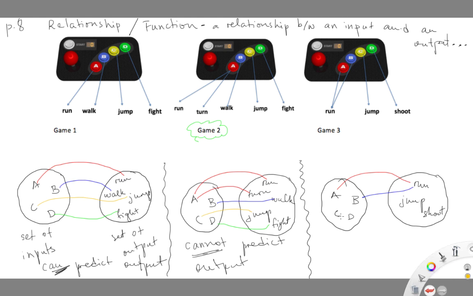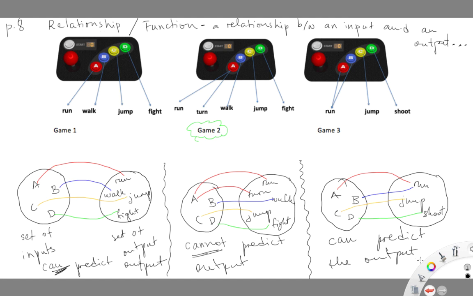If I press C, my guy jumps. And if I press D, he shoots. If I try to play this game, I again will be able to predict what's going to happen because no matter which button I press, I know exactly what action is going to follow. So if I use game control 3, I can predict the output.